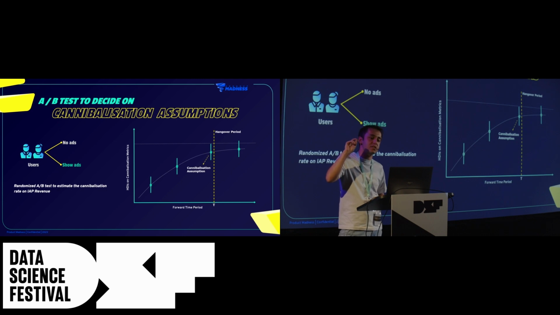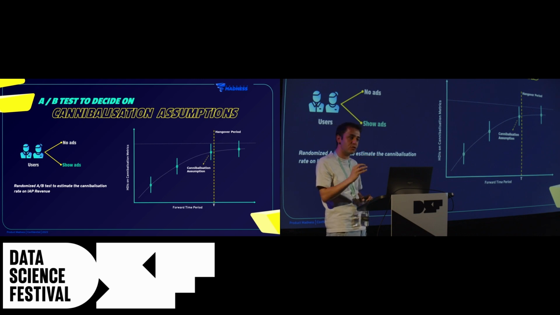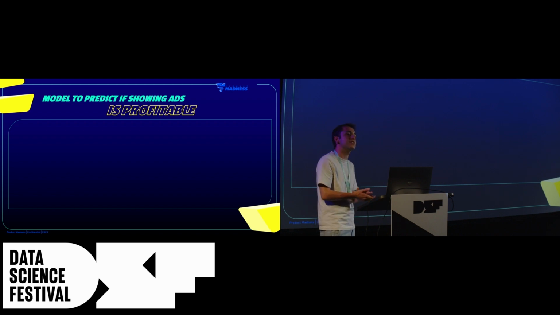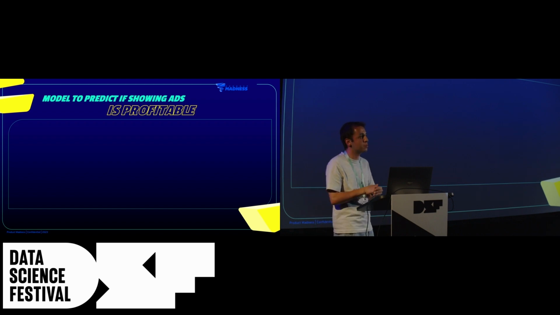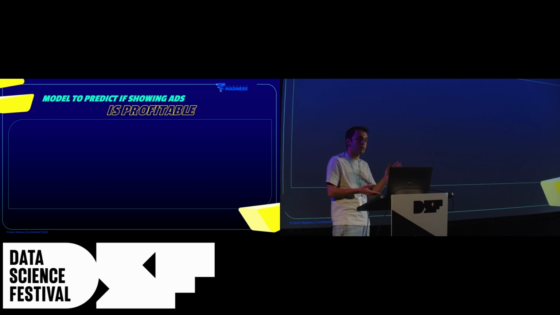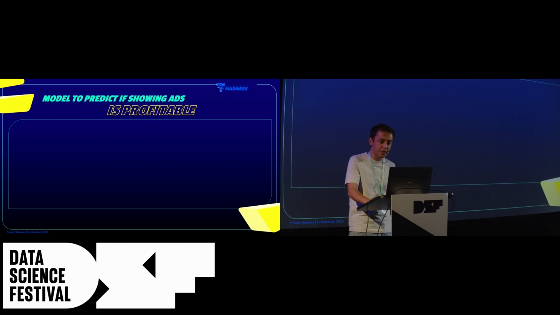Having that cannibalization assumption, we can now plug this into our equation in the previous slide and have an estimation of the net ad revenue for that specific user. Now, having this netted revenue, we can basically convert this problem into a classification problem. If this estimated netted revenue is greater than 0, then we know that showing ads is profitable. If not, then it's not profitable. And then we can approach this problem with the classification methods that we know.